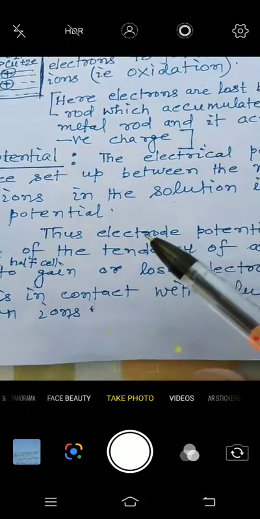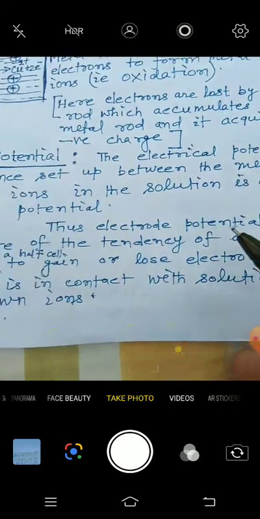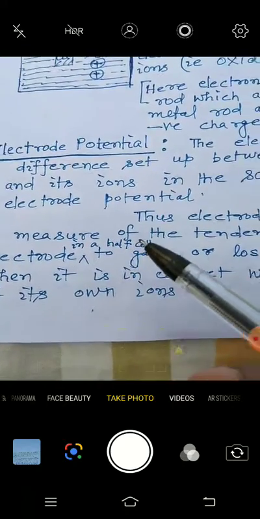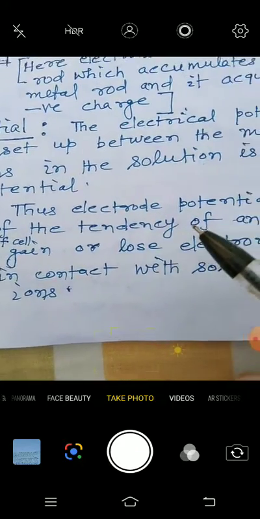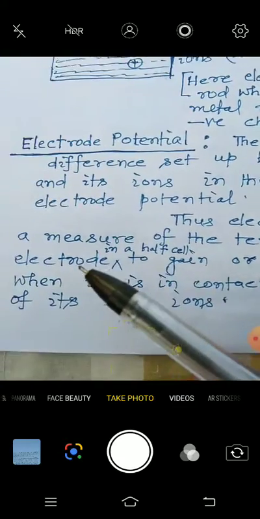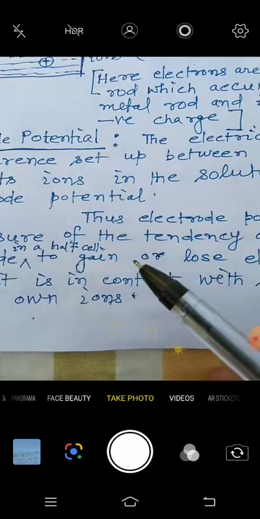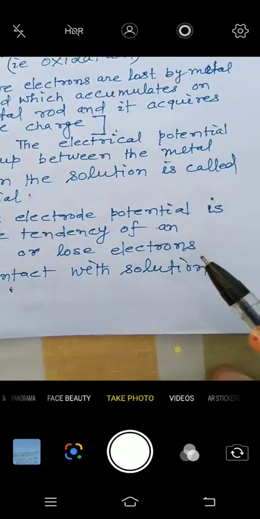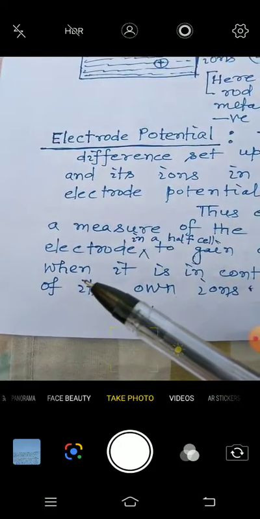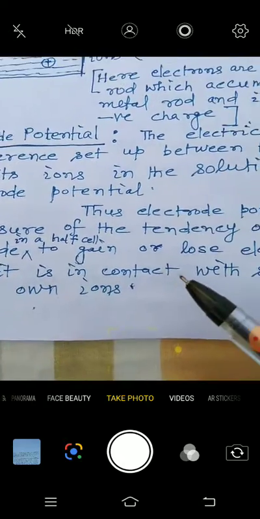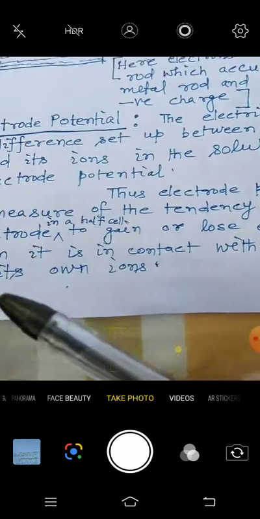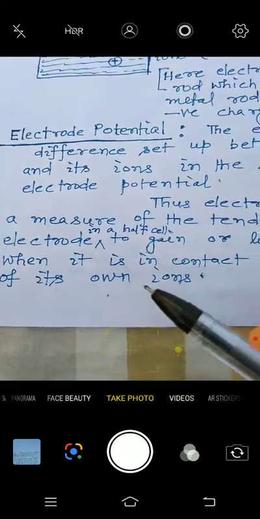Thus, electrode potential is a measure of the tendency of an electrode in a half cell to gain or lose electrons when it is in contact with a solution of its own ions.